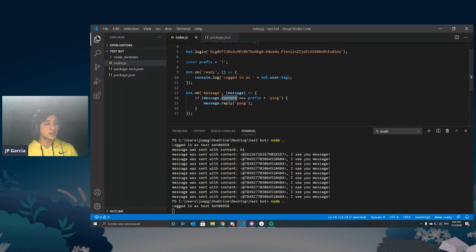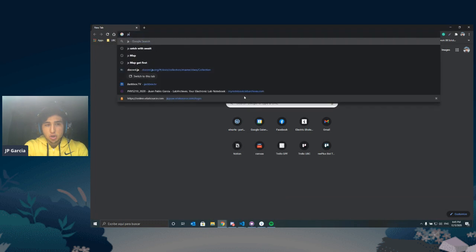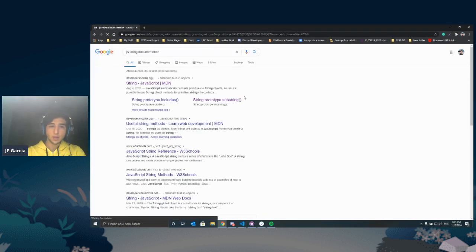A big hint for this is to look at the JavaScript string documentation. To do that, very simple. Just open Google in your preferred browser and search JS string documentation. There's a lot of websites that you can use. I personally like developer.mozilla.org. It's really good. W3Schools is also really good and a little bit more user friendly.